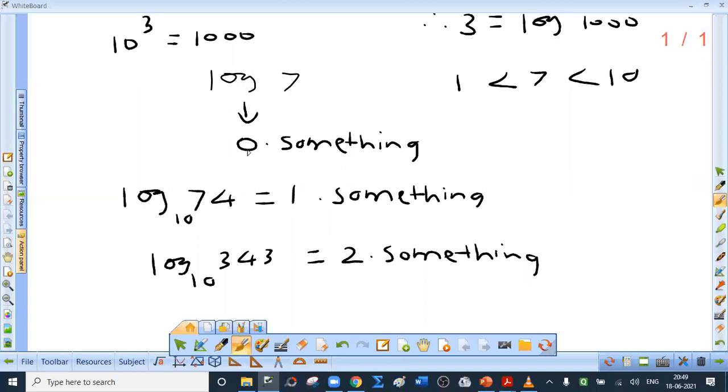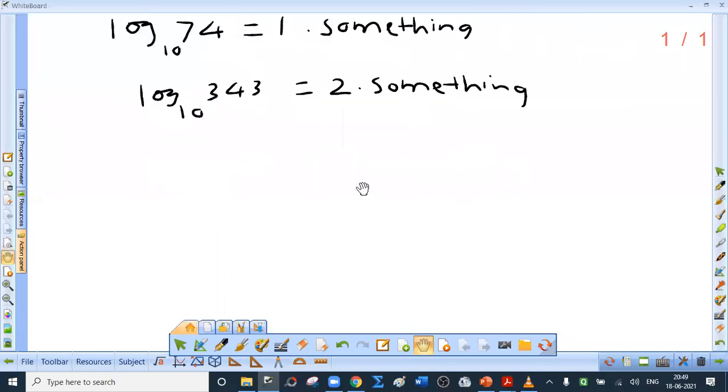No. This means integral part can be written by observation. And for this fractional part, we have to use log tables. So first we discuss how to find this integral part. Before that, let me write that log value consists of two parts. The first is integral part, second is fractional part.